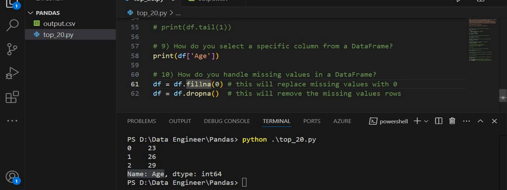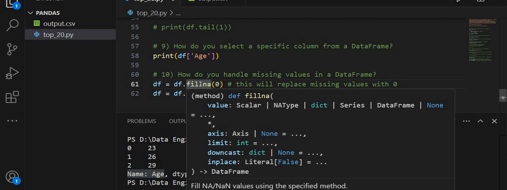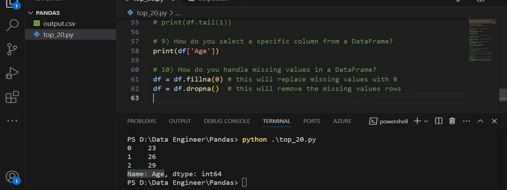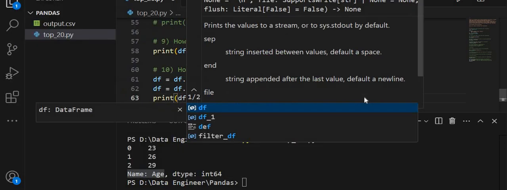replace missing values with some other things, in this example I am going to replace with 0. So fillna is used to replace missing values with zeros or some other values, and the dropna is used to remove the missing value rows. The dropna will remove all the rows which have missing values. After applying all these methods to drop and remove missing values, then I am going to apply df.